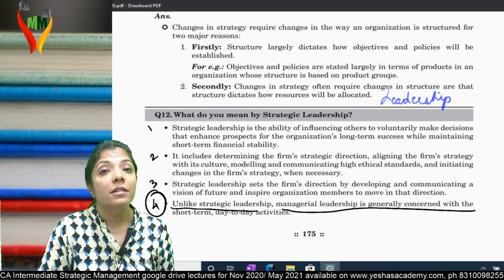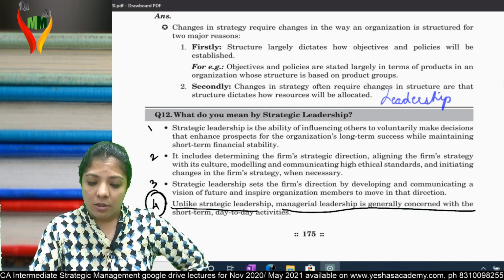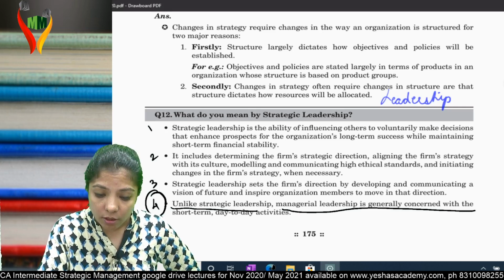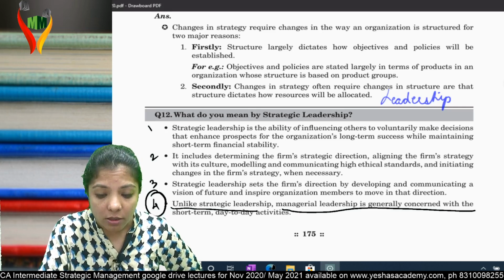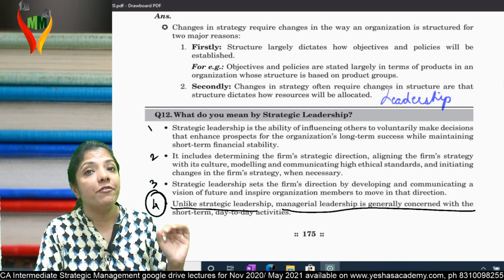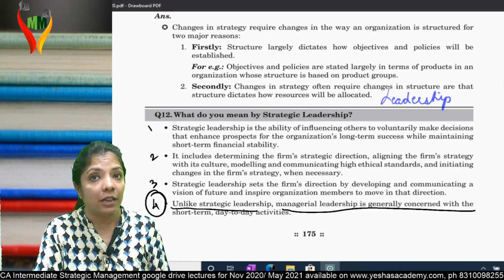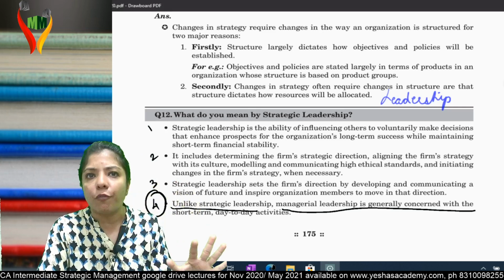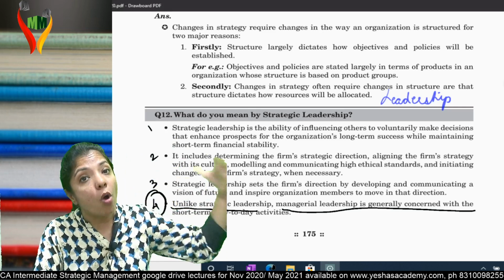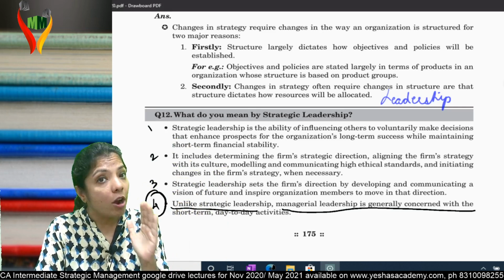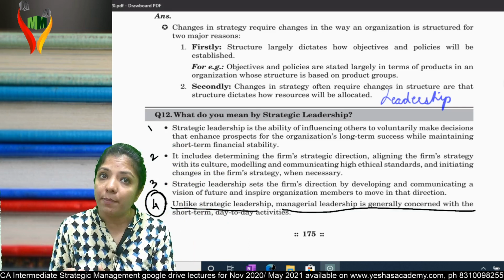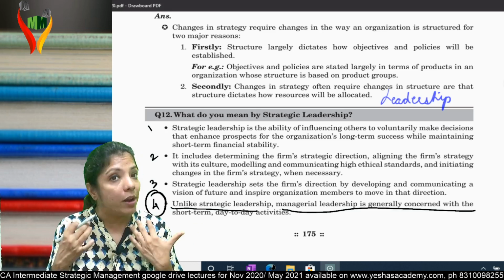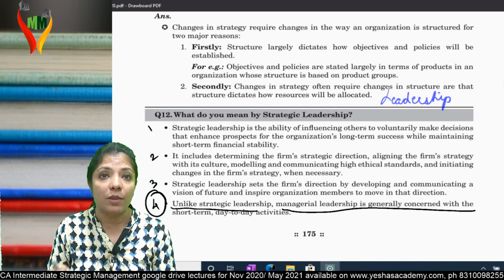What do you mean by strategic leadership? See, strategic leadership is the ability of influencing others to voluntarily, not forcefully, make decisions that enhance the company's prospects of long-term success while maintaining short-term financial stability. You are not forcing anybody, you are motivating people to take calls voluntarily so that the company can have long-term success with short-term stability.